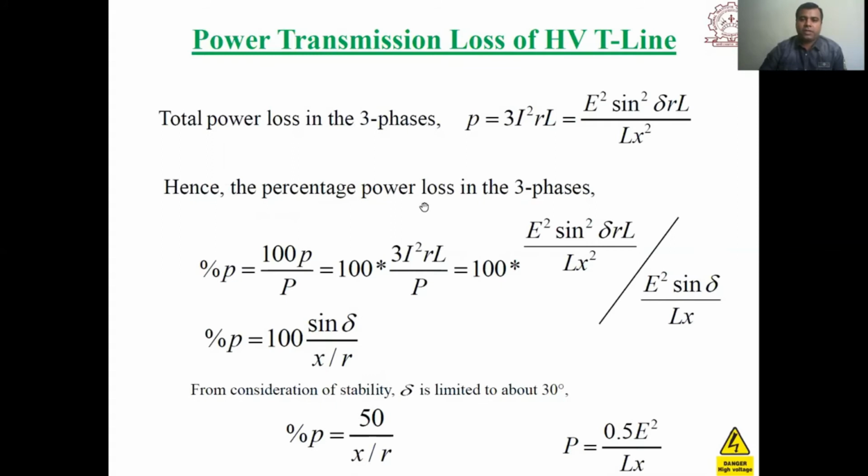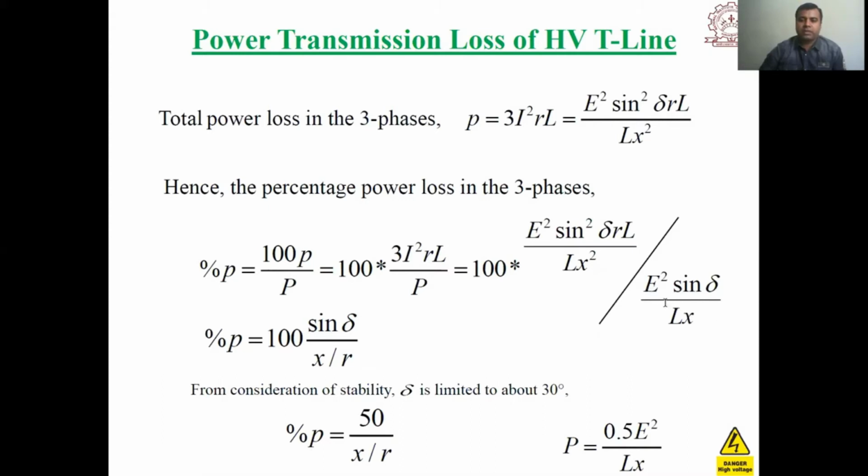Next we can find the percentage power loss. Percentage power loss will be equal to 100 P upon P, equal to 100 into this small P, which is the loss, 3 I square RL, and the capital P is the total power we are transmitting. This 3 I square RL we can write from the above equation, and capital P is the transmitting power, E1 E2 sine delta upon Lx.